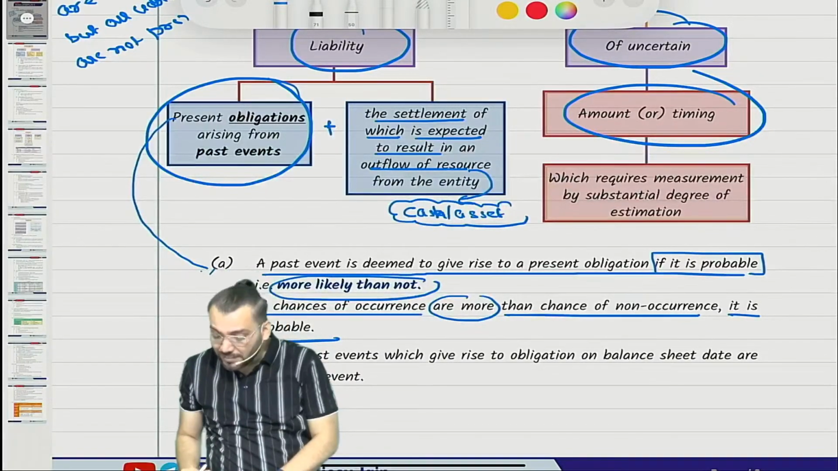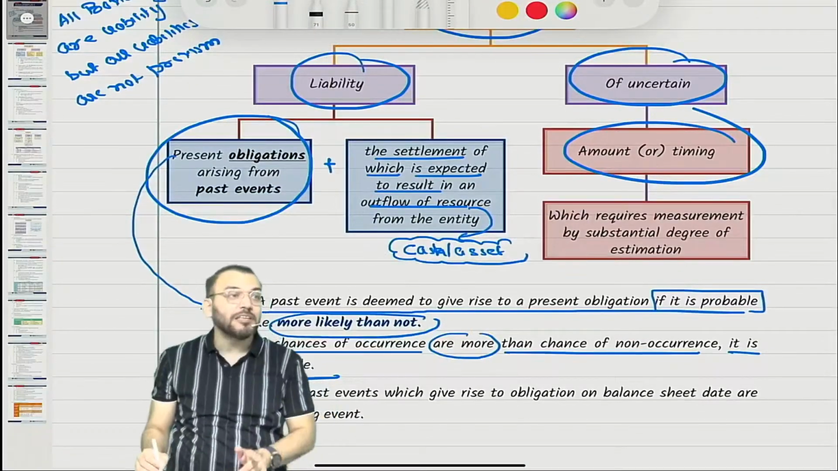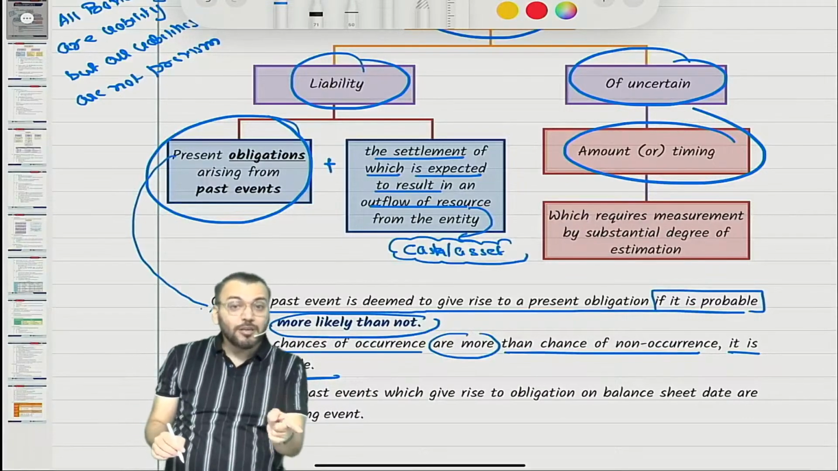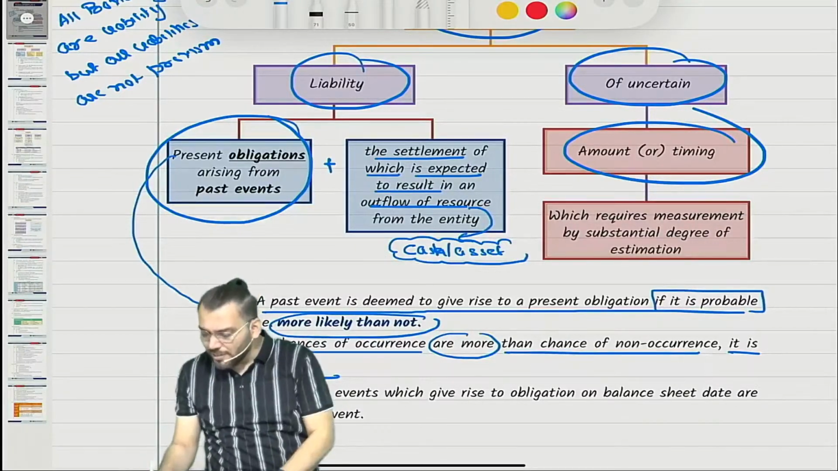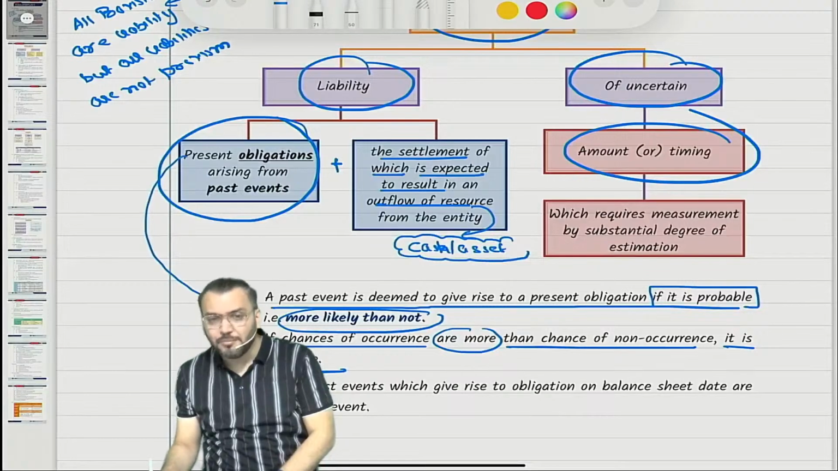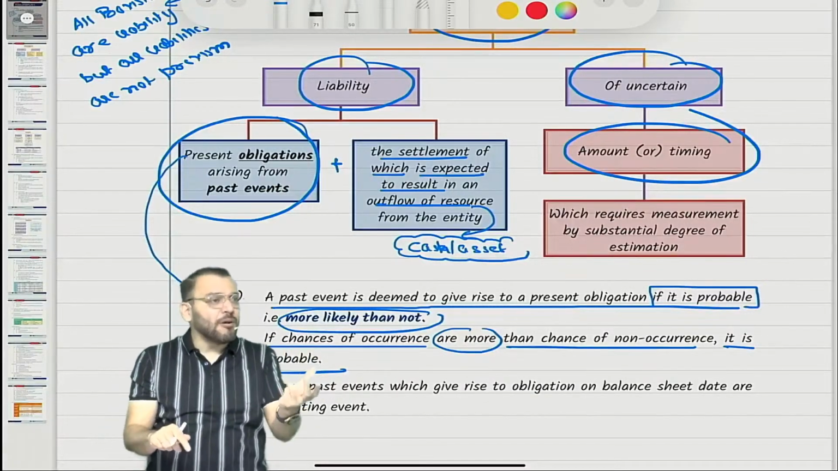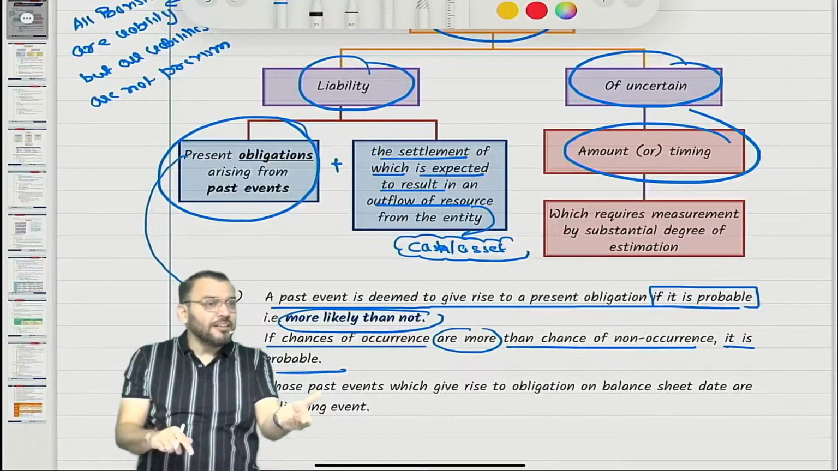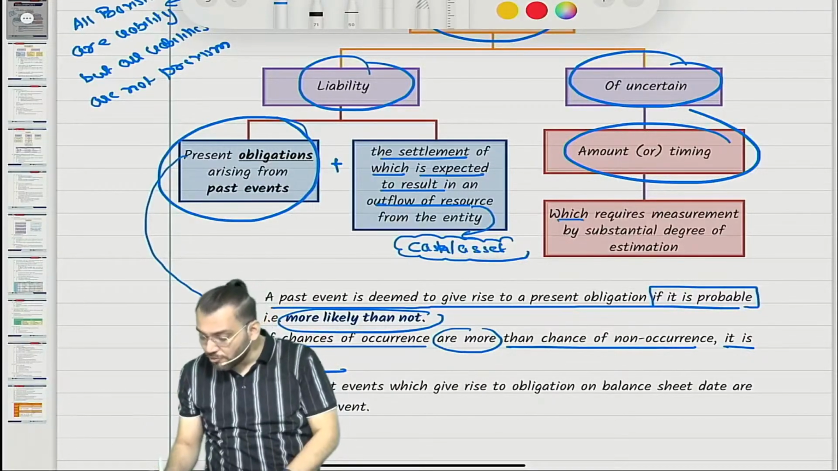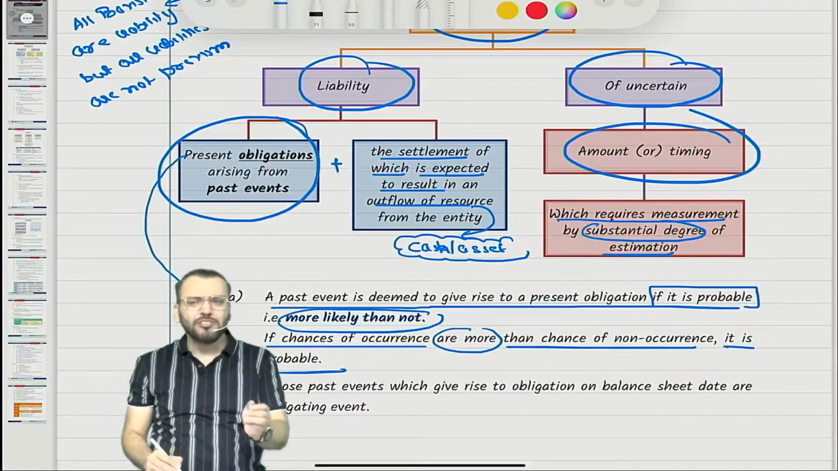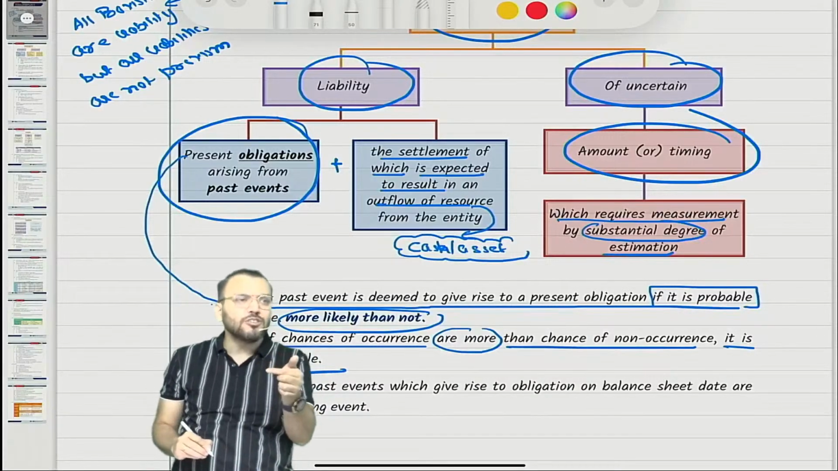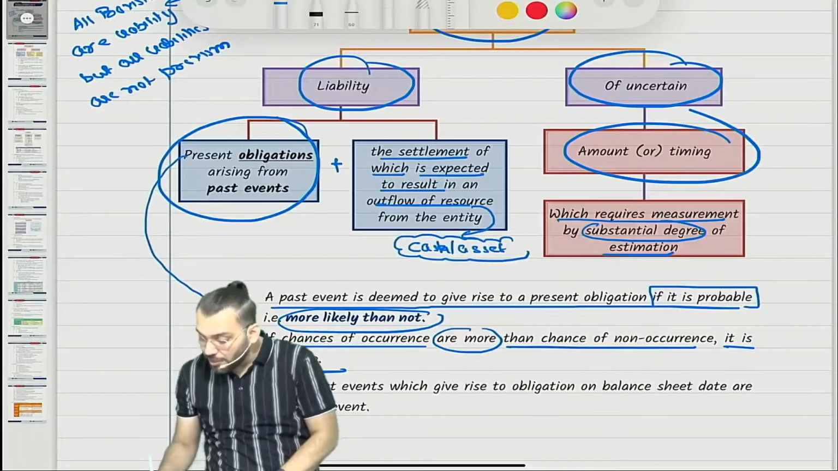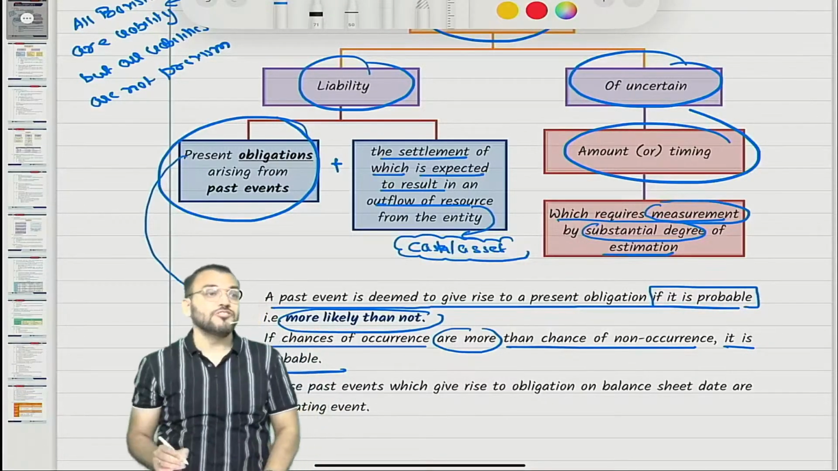Liability, you understood? Now a liability of uncertain amount or timing becomes a provision, while a liability of certain amount and timing is only a liability, not a provision. When the amount or timing is uncertain, for recognition some estimation is required, so it requires measurement by a substantial degree of estimation. Substantial degree means the estimate should be near to accurate.